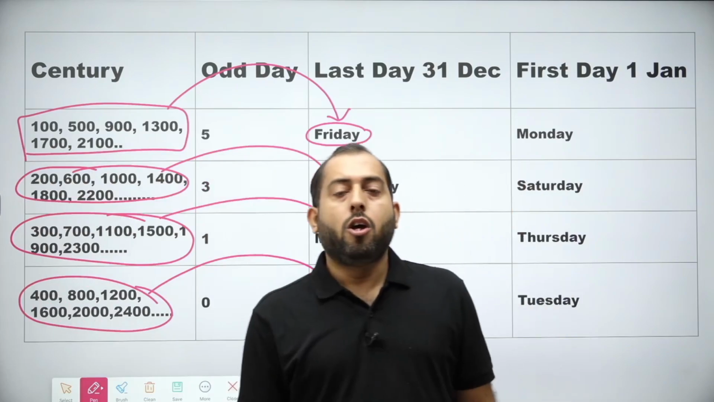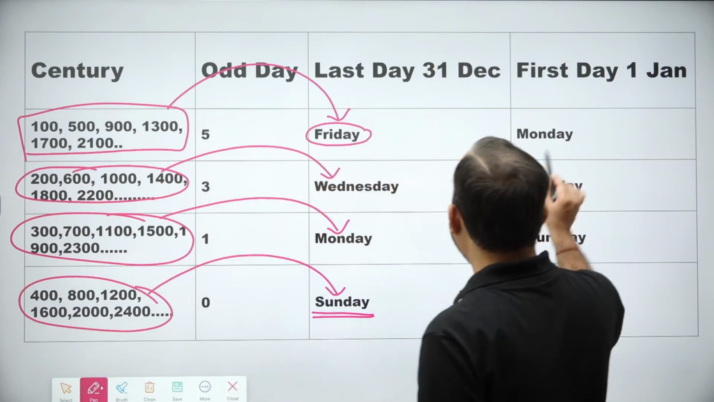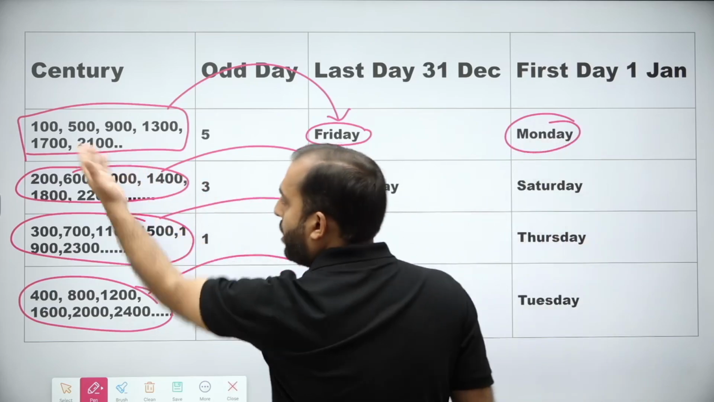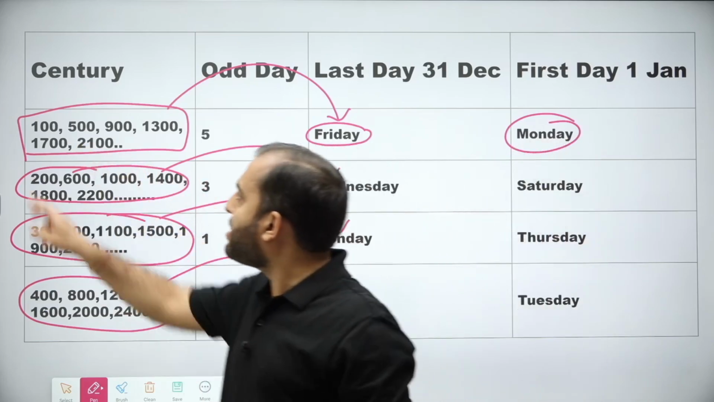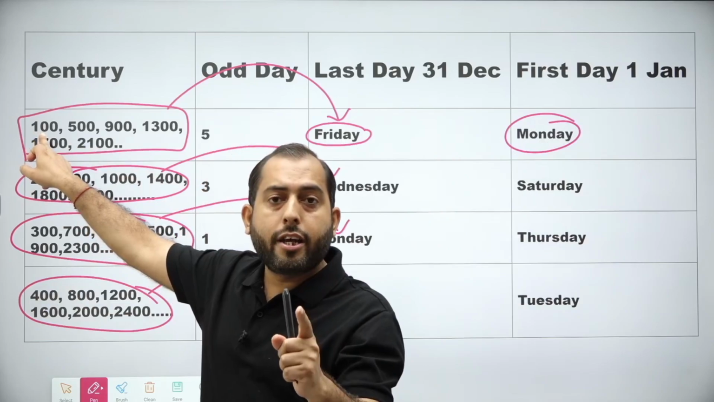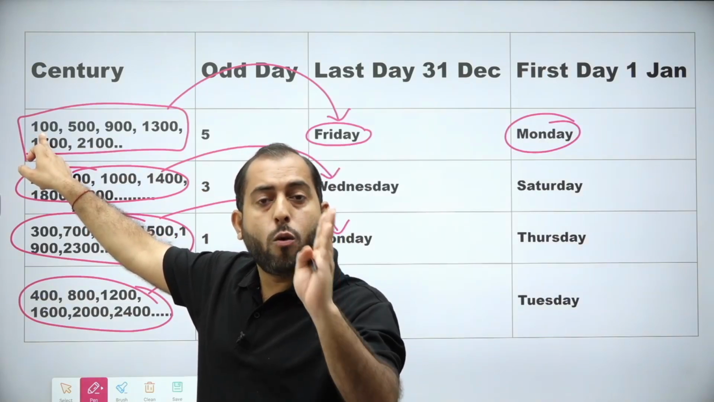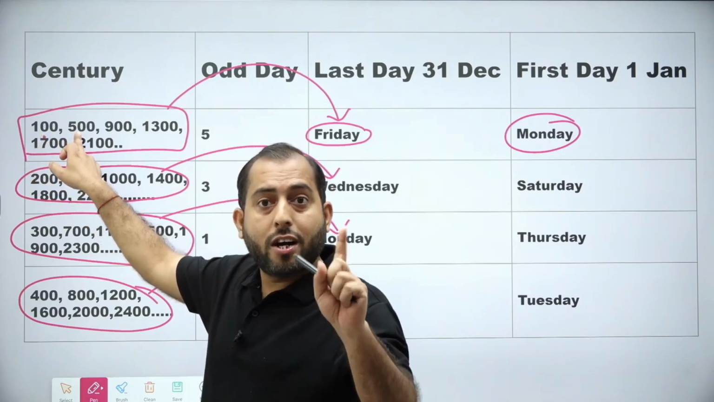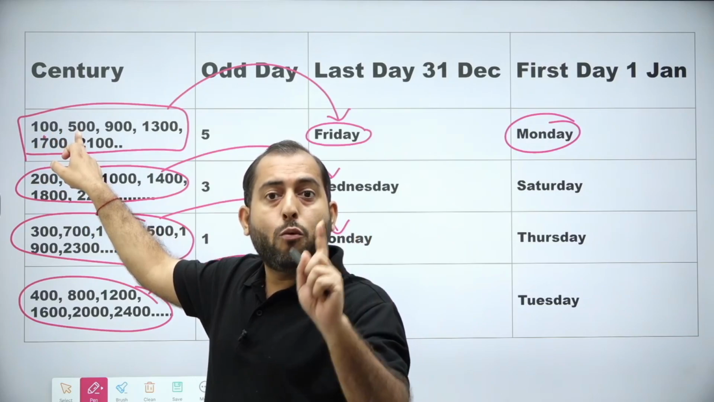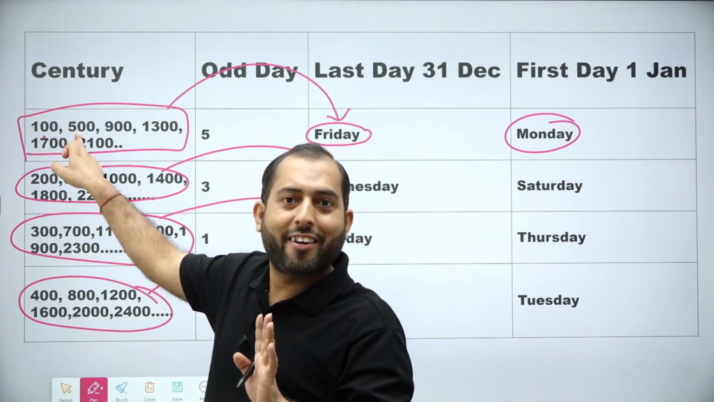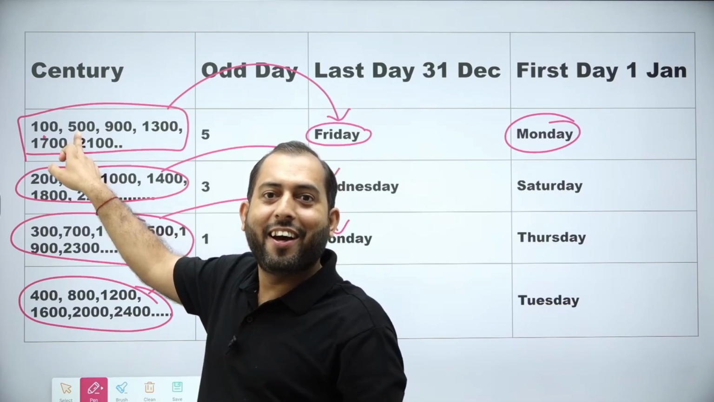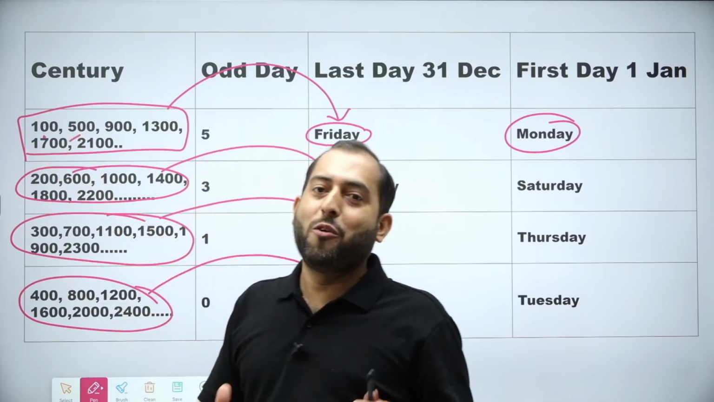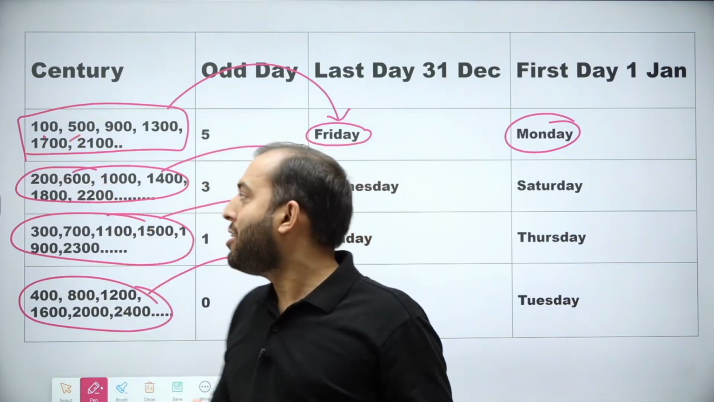Okay, and the first day of this century, meaning the first day of 101 and, in the case of 500, the first day of 501, right? Okay, so I hope you got an idea now.